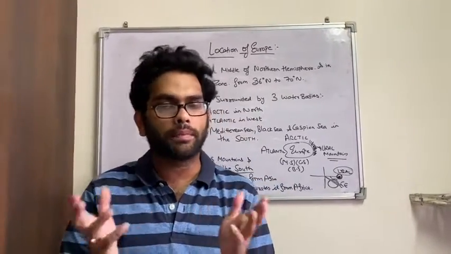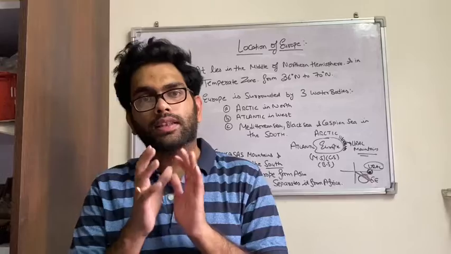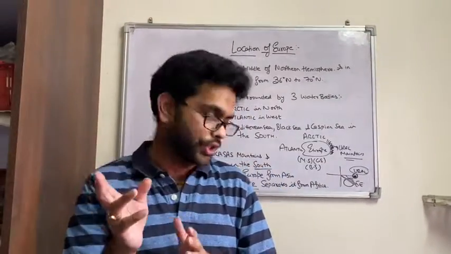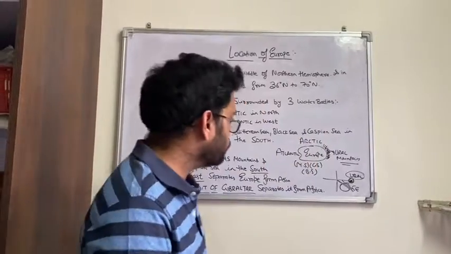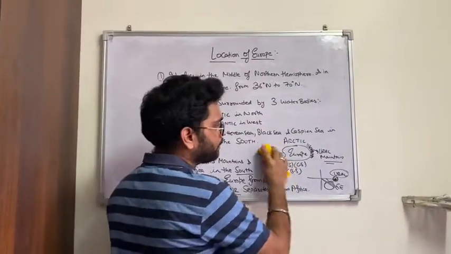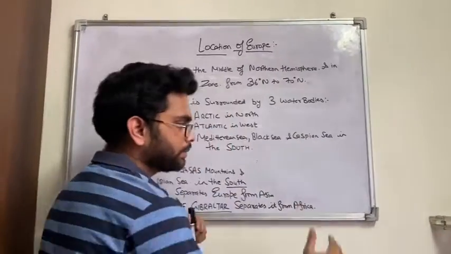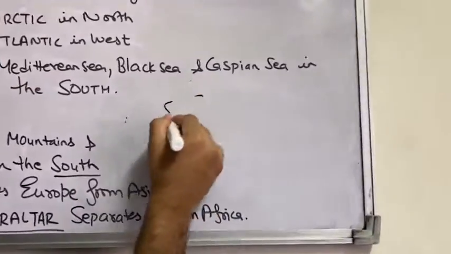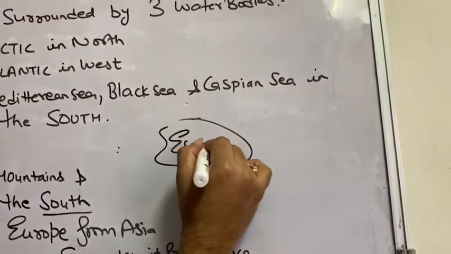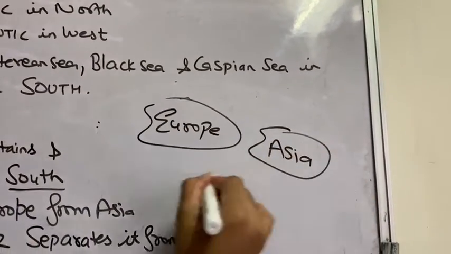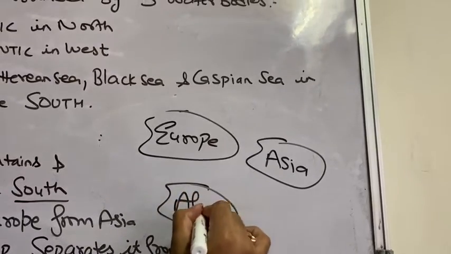What was the Bosphorus Strait? Let me tell you again. That was the strait which separates Europe from Asia. I would like to make one rough diagram so that you remember it. Please come close and capture the image. Suppose this is your Europe, this is your Asia, and this is your Africa. This is just a rough diagram.